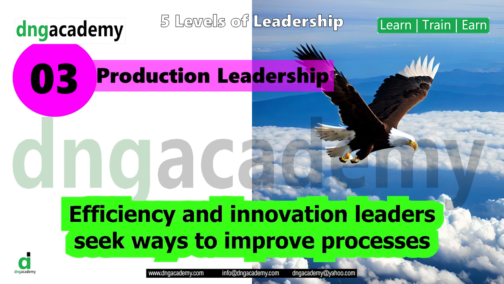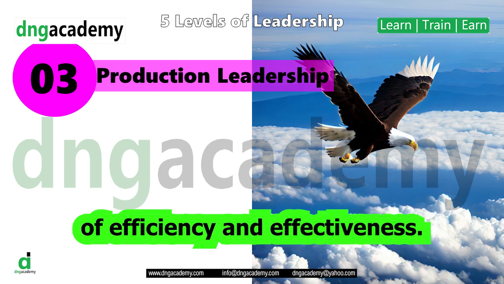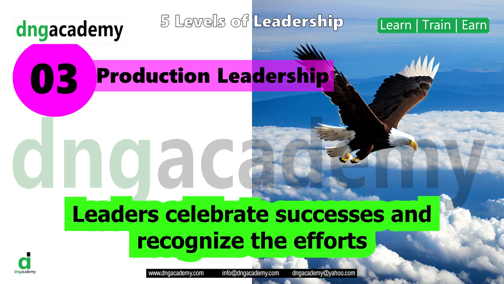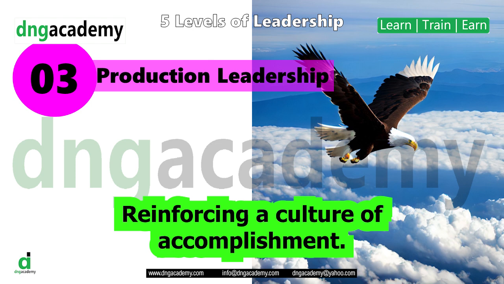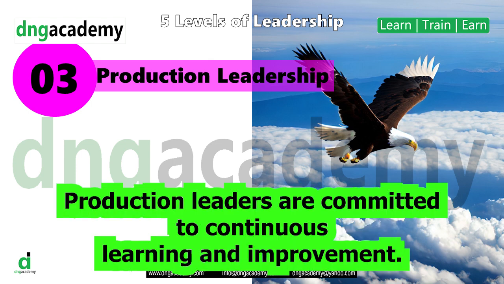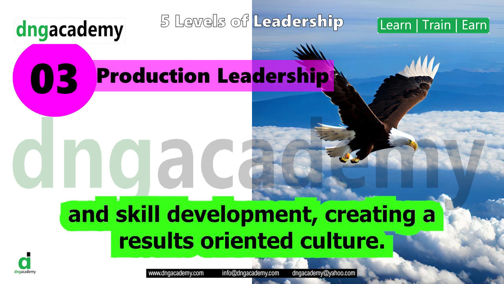Efficiency and innovation. Leaders seek ways to improve processes and innovate to achieve higher levels of efficiency and effectiveness. Recognition of achievement. Leaders celebrate successes and recognize the efforts and contributions of their team members, reinforcing a culture of accomplishment. Continuous improvement. Production leaders are committed to continuous learning and improvement. They encourage their team to seek opportunities for growth and skill development.